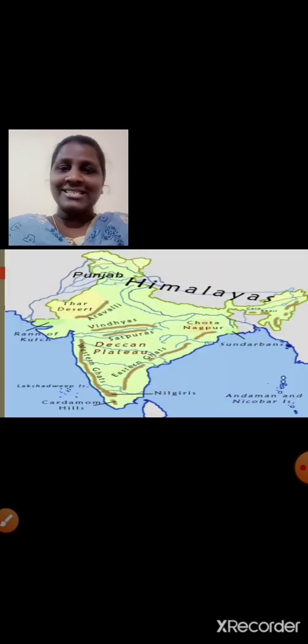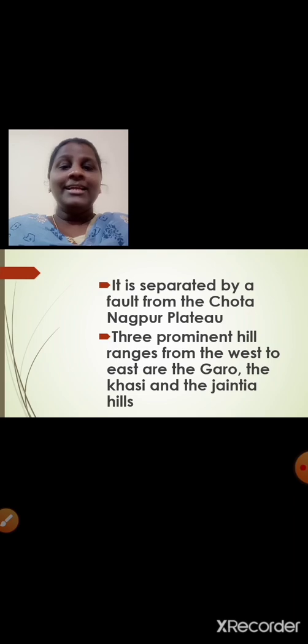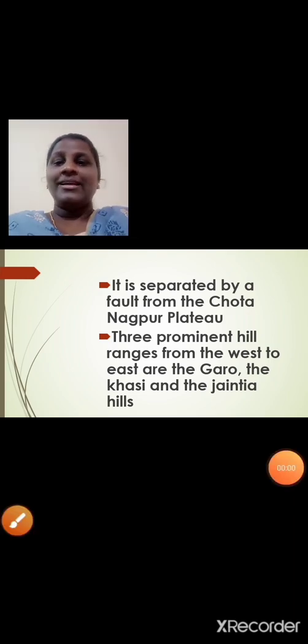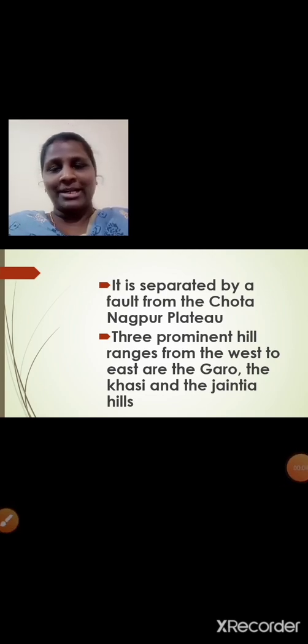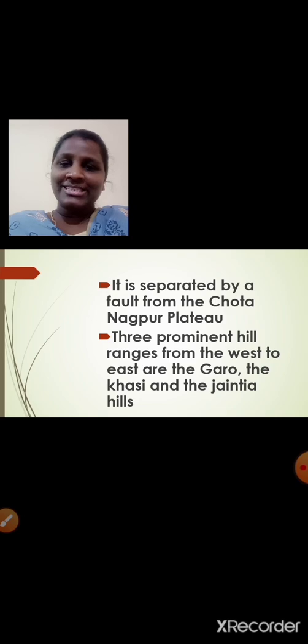Fault occurs, faulting takes place, isn't it? So due to this process, what happened? It got separated. It is separated by a fault from the Chota Nagpur Plateau. So this part got separated by a fault from the Chota Nagpur Plateau. I hope it is clear, students.